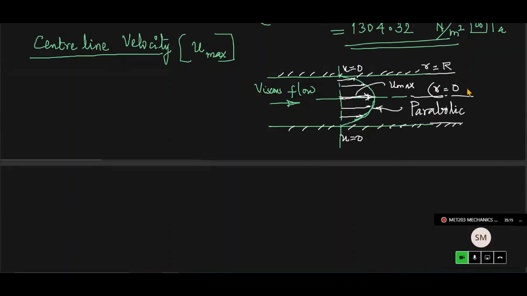Please understand these aspects. At r equal to 0, u is equal to u max. So at radius equal to 0, the center line of the pipe, your velocity u is equal to u max.